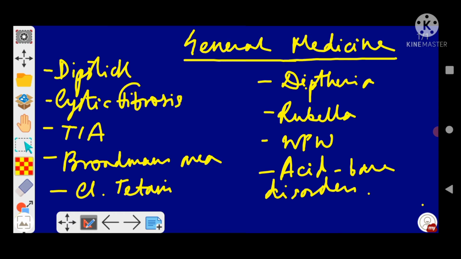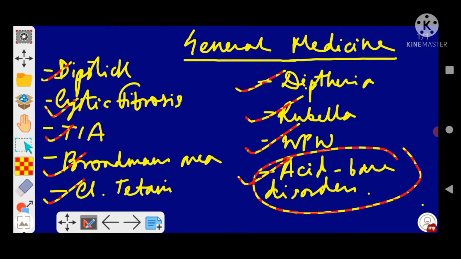So today we will discuss a few topics from general medicine. These topics are repeated in most of your exams, as you know. First, I will take dipstick, then cystic fibrosis, then transient ischemic attack, Brodmann's area, tetani, diphtheria, rubella, WBW, and some problems related to acid base disorders, right? So we will begin.